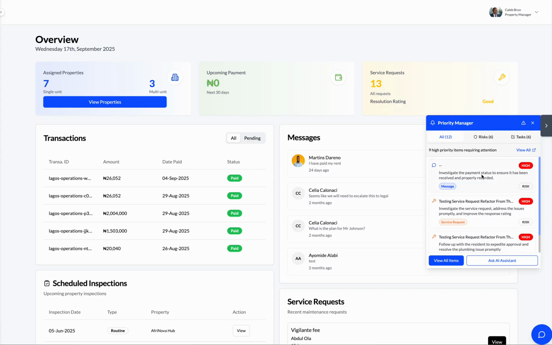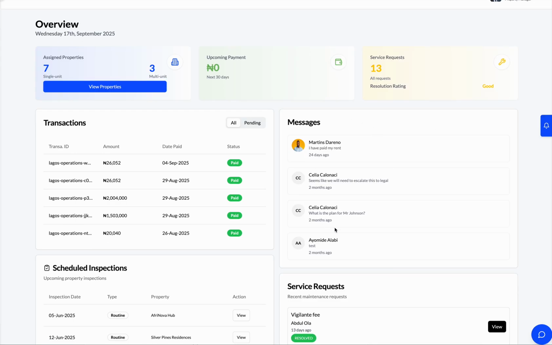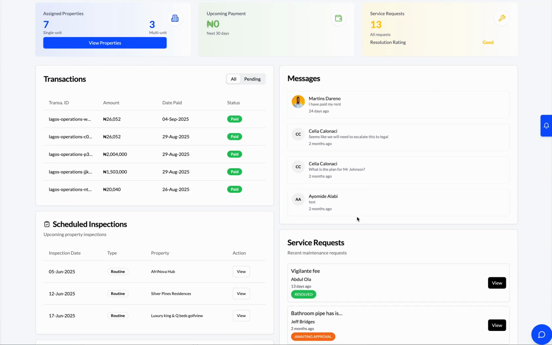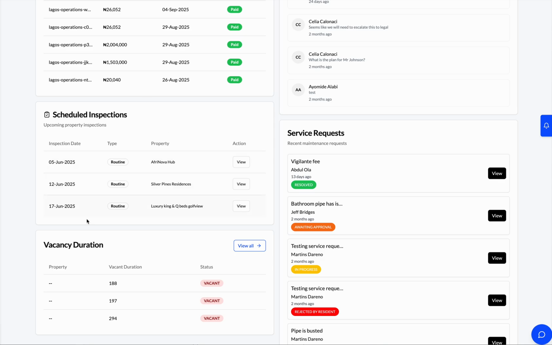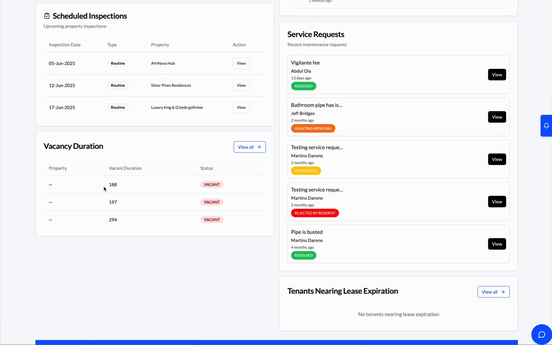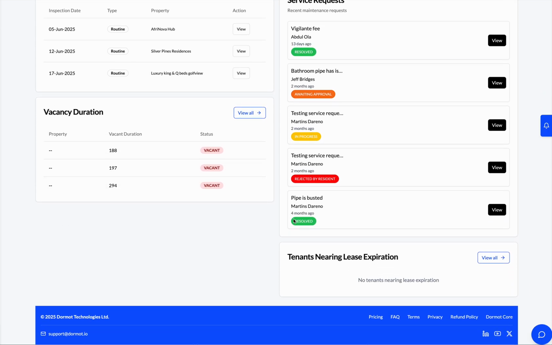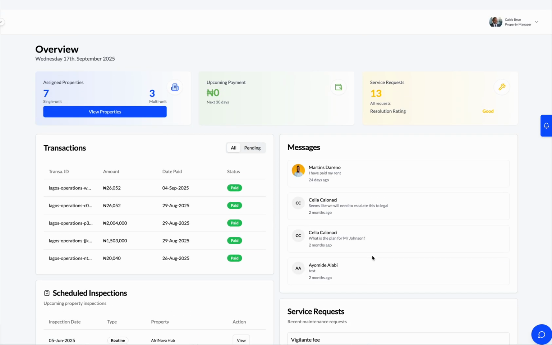The priority manager and risk manager also have this as well, but it's only tailored to them for their own tasks. So it's very great and helpful for them to just see what it is that they are assigned to do. They can view any messages between themselves and any of the residents. They can view latest transactions, and inspections that are assigned to them. They can view their service requests, any vacancy duration of the properties, and any tenancy and lease expiration within 30 and 90 days. They view that in here as well.